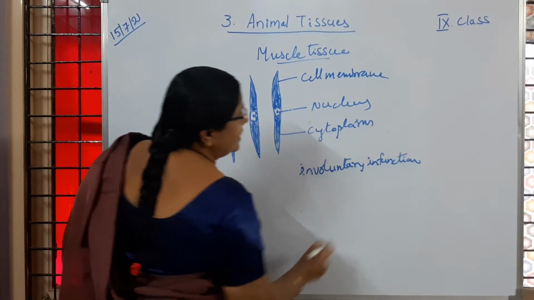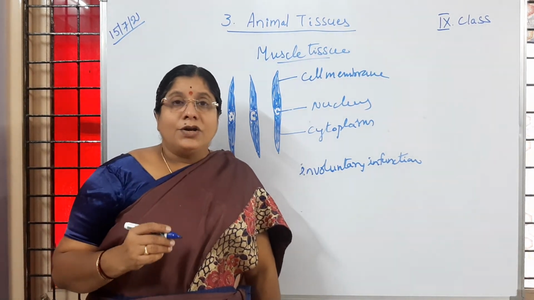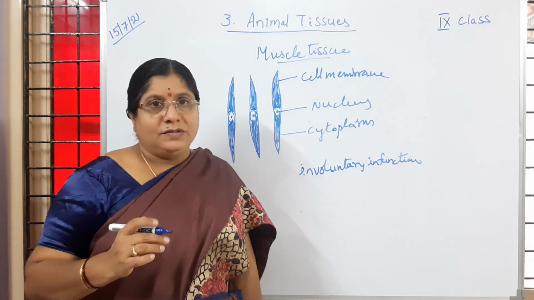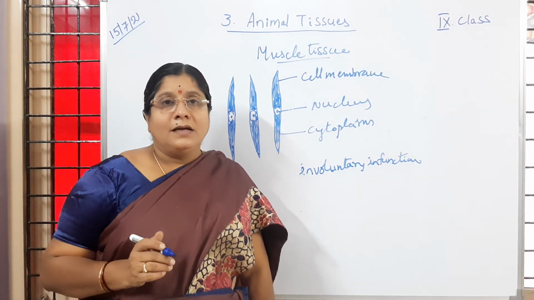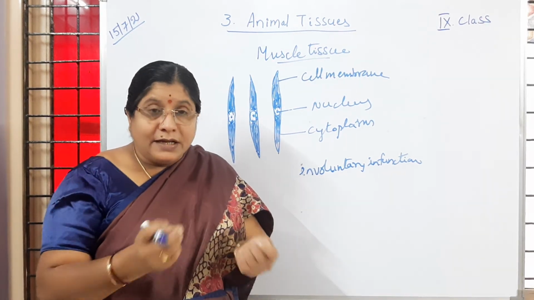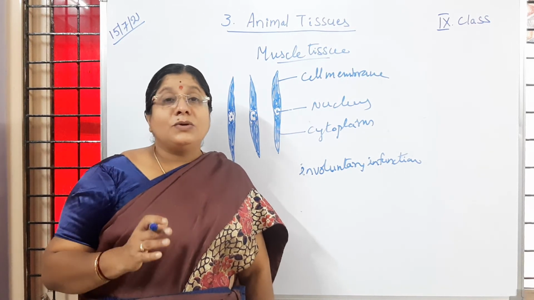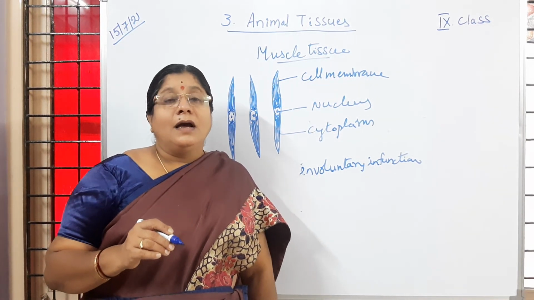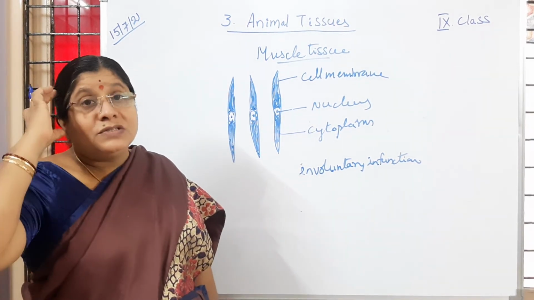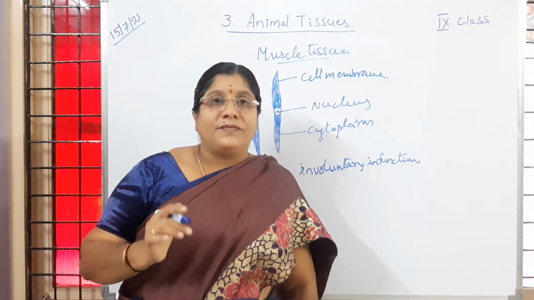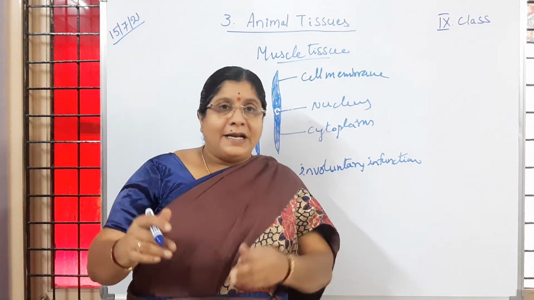What is the meaning of involuntary function? Some functions of our body are not carried out because of the brain, and some functions are. Like if I want to write, or you want to open the book, willfully you are doing that work, is it not, children? That type of activity is called a voluntary action. Those voluntary actions are always because of the brain. The brain is giving the order for the work to be done.